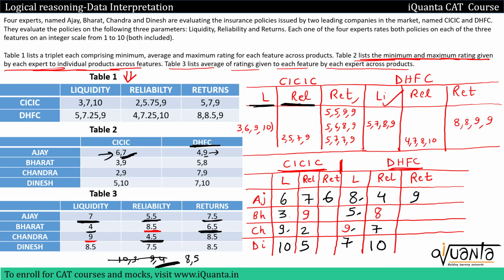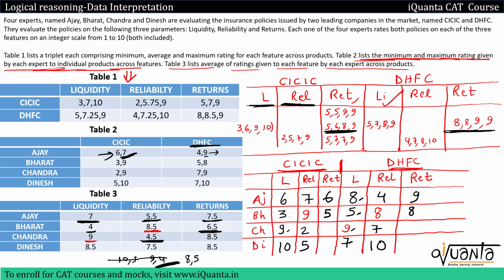Can we have 8 5? If I write 8 5, I'll have to write 8 over here, 5 over here, but then this return pair in DHFC, it should have 5, but 5 is not there, so I'll remove it. Similarly, you can check for 6 7 and then 5 8. So only 5 8 would be possible. So you'll write 5 over here, 8 over here. In that case, no condition is being disturbed. And as soon as I get 6 5 over here, I'll choose that pair in which I have both 6 and 5. So this will be that pair.